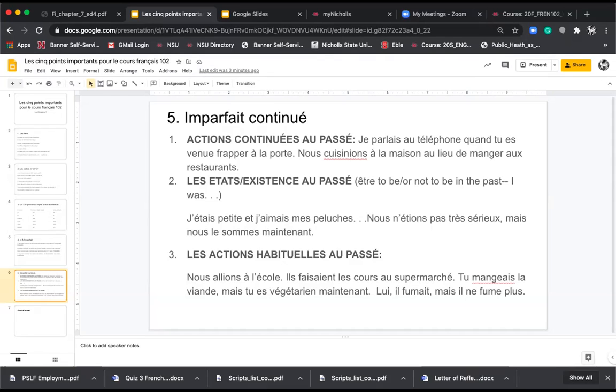Tu mangeais la viande, mais tu es végétarien maintenant. Lui, il fumait, mais il ne fume plus. So, we used to go to school. Nous allions à l'école. We used to do this thing. Habitual action in the past.